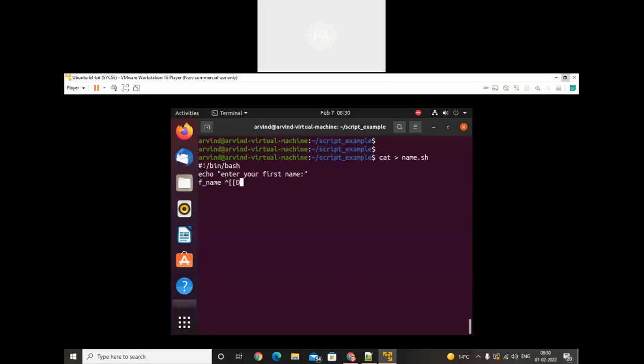And for that I will write read, which is an attribute to read the line. Here I will write read f_name. All that information will be stored in this variable. Similarly, we'll add echo, enter surname. Or second name, meaning enter your second name.